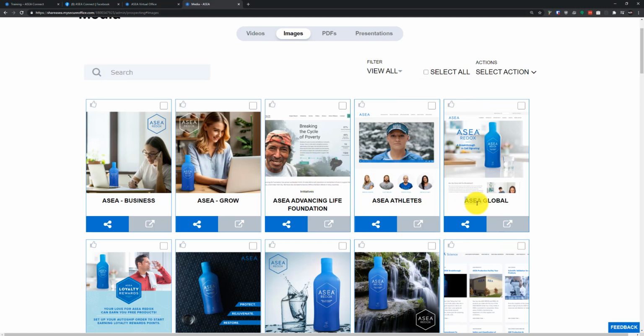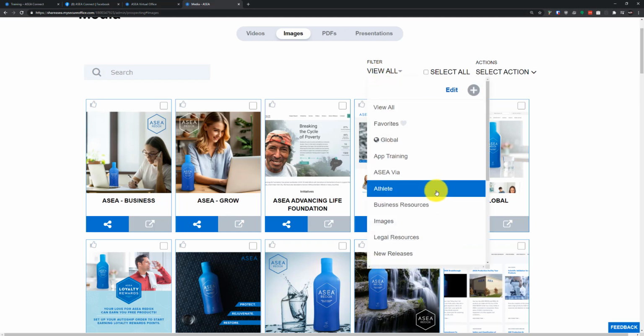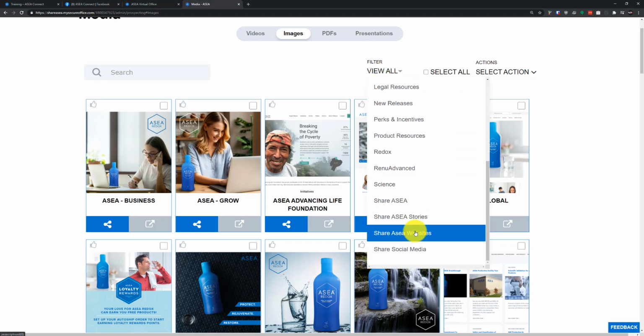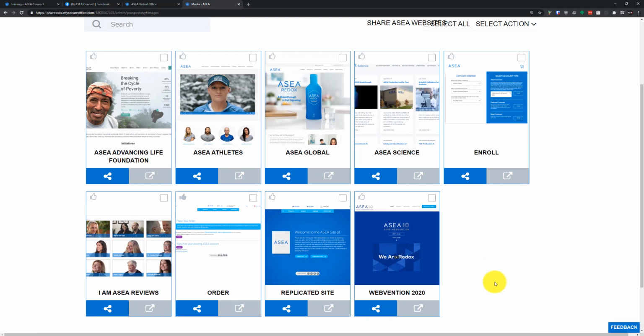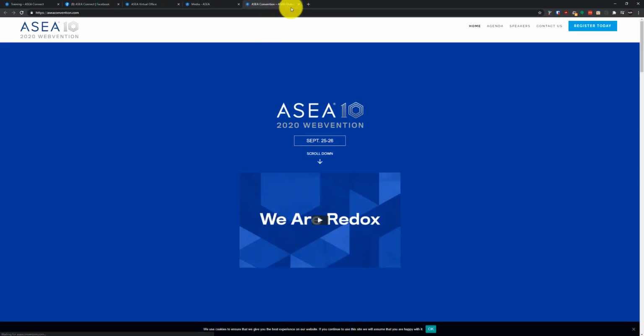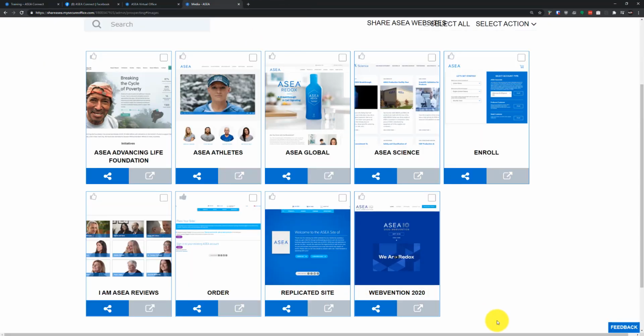So for instance, the ASEA Global, this is a website that you can share. So if we go to Filter and we go to Share ASEA websites, you can see all of our different websites that we have to share, such as our Webvention, which is next week. You can preview that by clicking on this button here. It's going to take you right to Webvention and show you that content there that way.